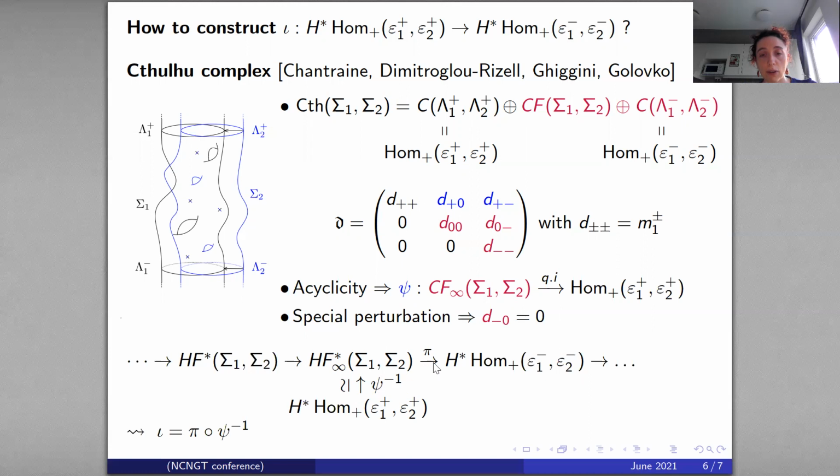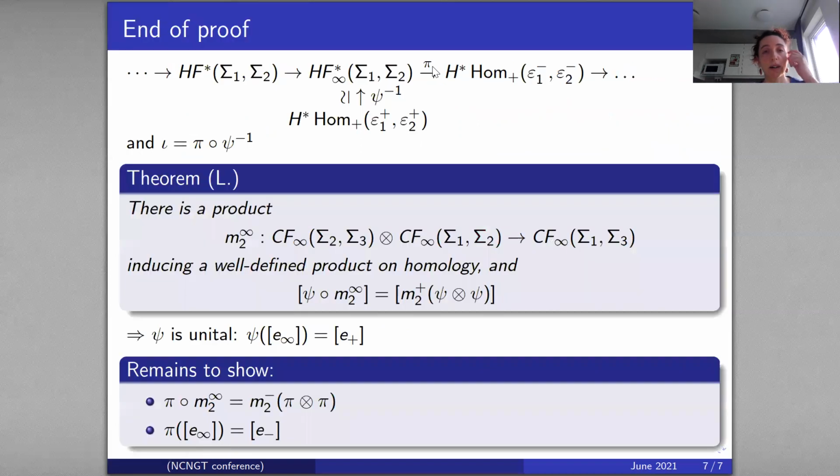Then this is the projection induced by the cone, and I define the map iota to be equal to pi composed with psi inverse. So this is how the map is defined.